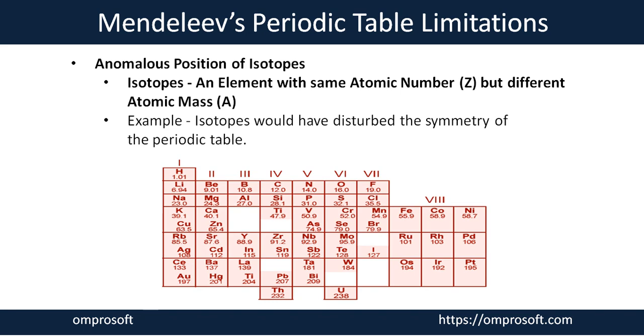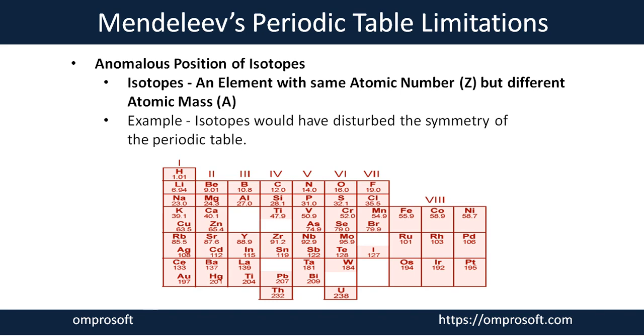If we give a place to each and every isotope in the periodic table, the symmetry of the periodic table is completely disturbed. So that becomes the biggest limitation of Mendeleev's periodic table.